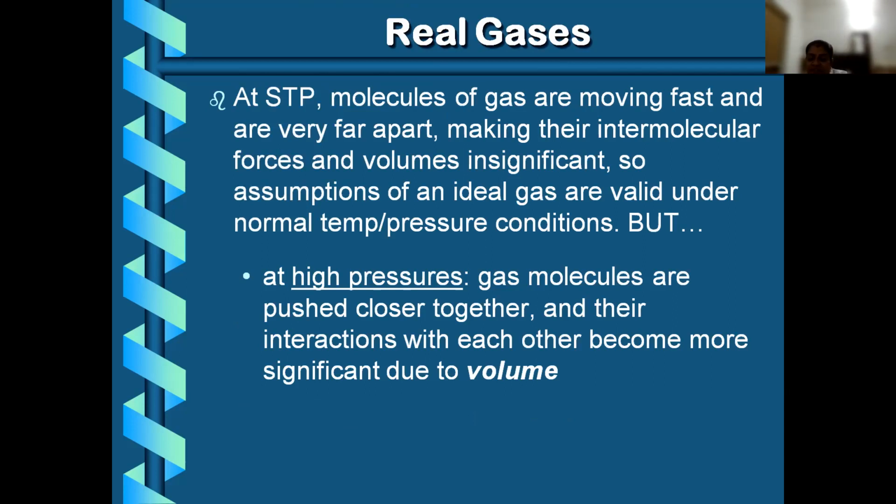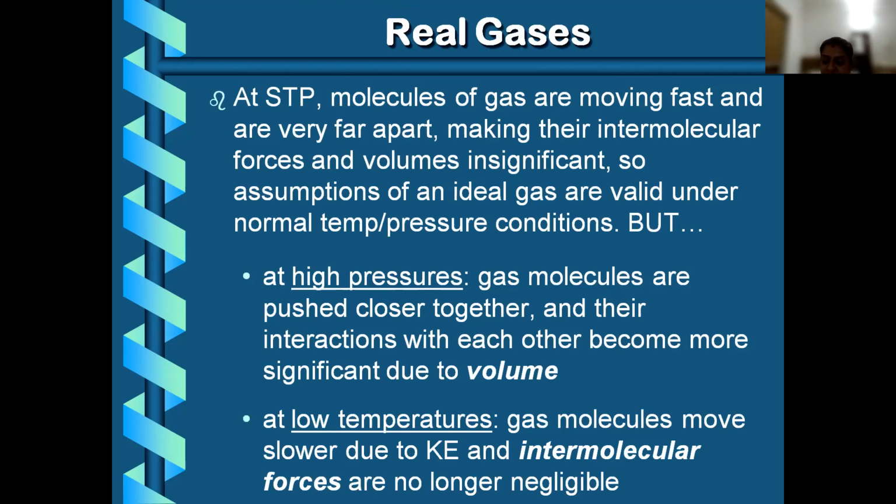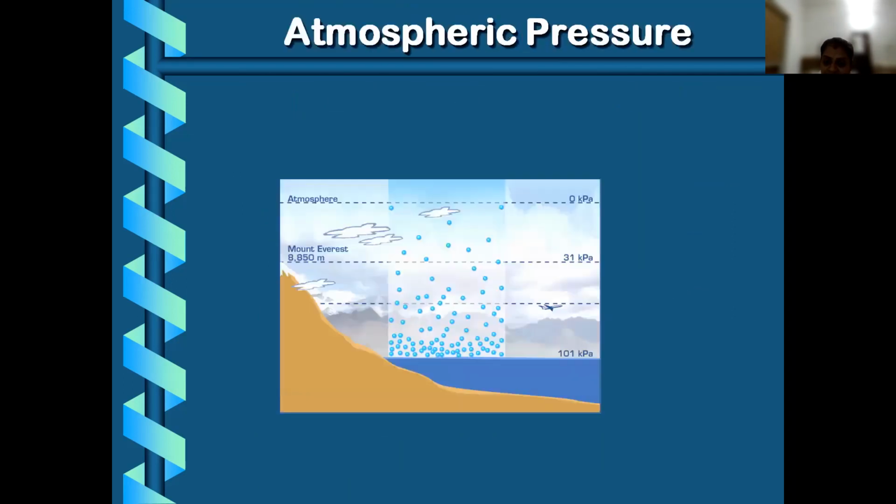That means the ideal behavior is not there at higher pressure. What will happen? The gas particles are going to compress, so their volume is considered, right? They have a fixed volume there, and there will be attraction also. The particles will come very close together.